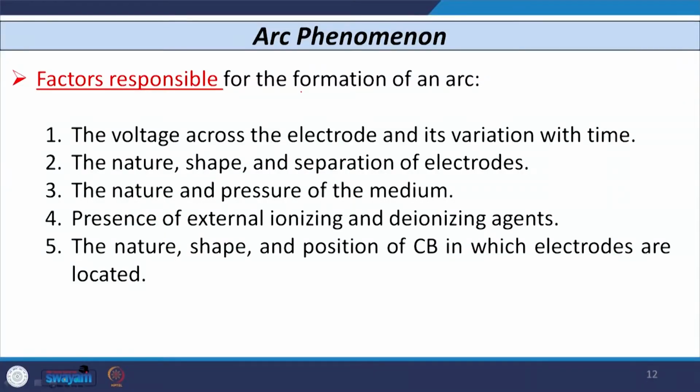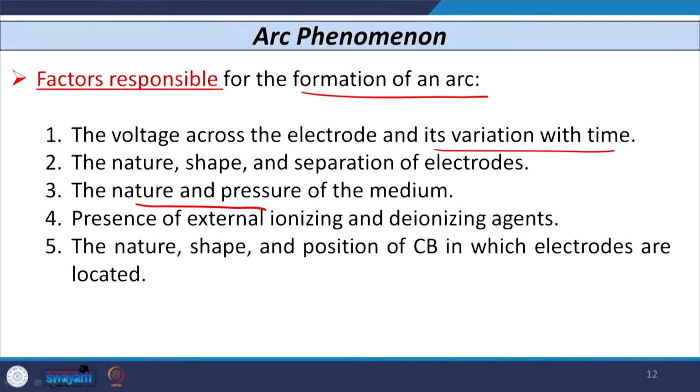So, the factors responsible for the formation of an arc across the two electrodes or across the contacts of a circuit breaker are, first, the voltage across the electrodes, how much voltage is existing and how this voltage varies with respect to time. That is very important. The second factor is the nature of the electrode, the shape of the electrode and how the separation of the electrodes is carried out. The third is the nature and pressure of the medium, whether you are using gas, oil or air. What is the nature and what is the pressure, that is very important.